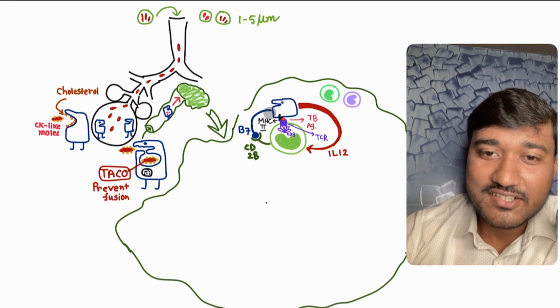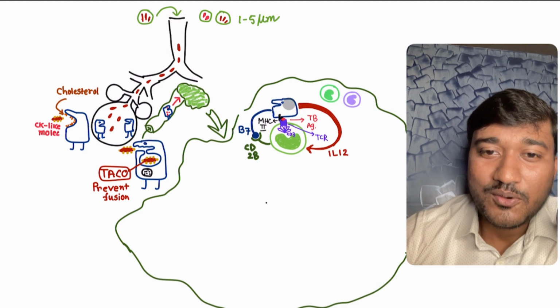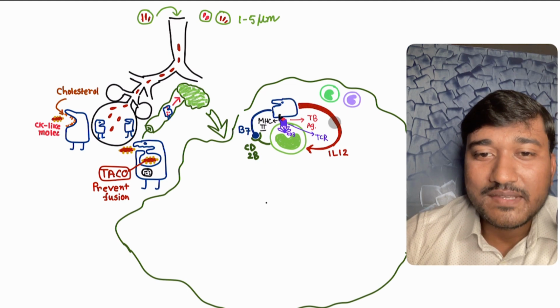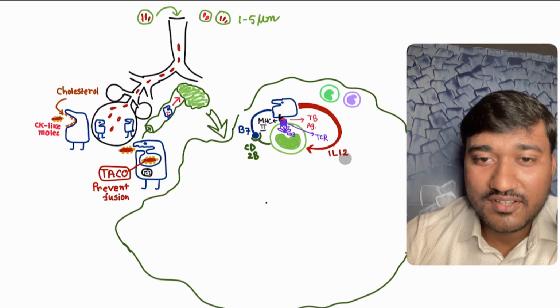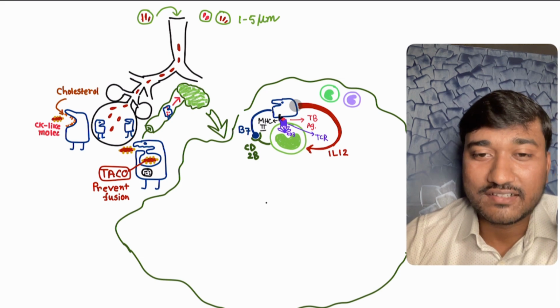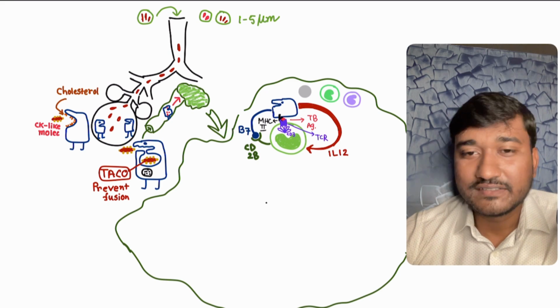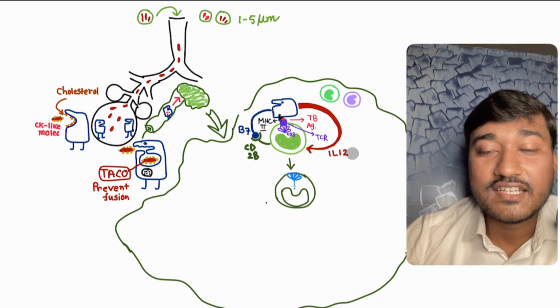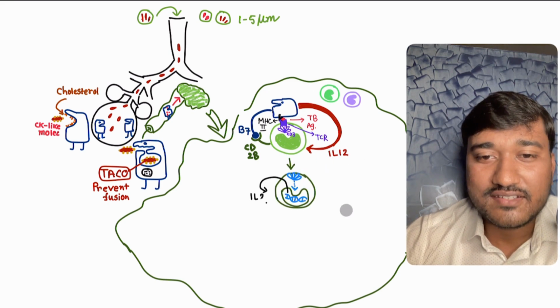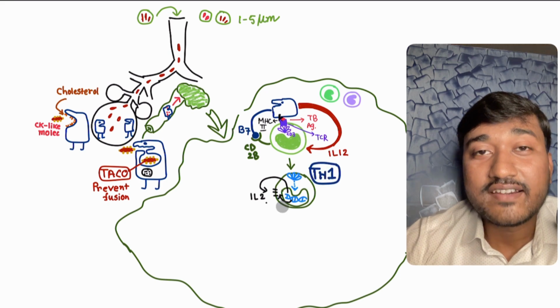Okay, look here, this is our macrophage. After getting this much of permission, this much of signal, this macrophage is now basically, look here, this is interleukin 12 molecule. This is another hand coming from macrophages. Macrophage basically goes one step further with this T cell. So now this bond becomes really tight. Because of this interleukin 12 molecule, what is happening? This naive T cell is basically converted into, or differentiated into, your Th1 cell, T helper 1 cell.